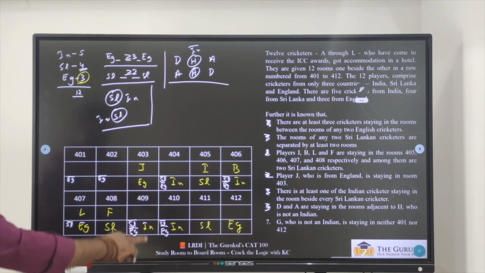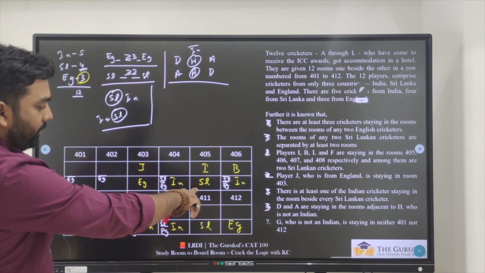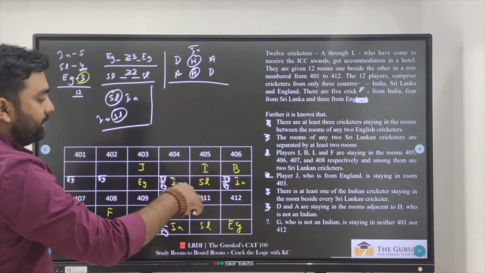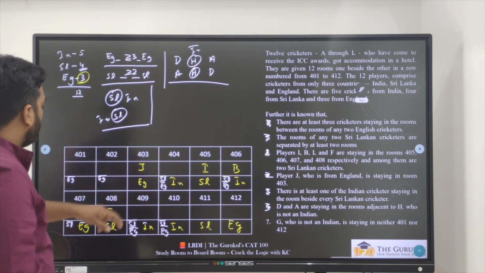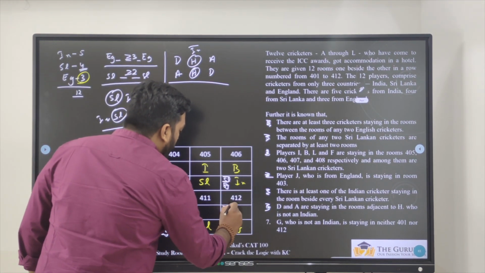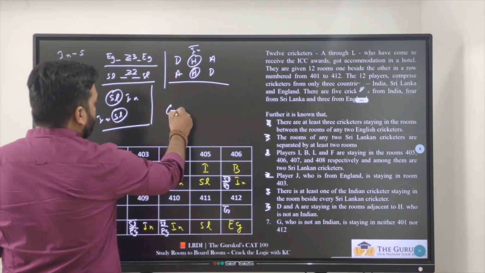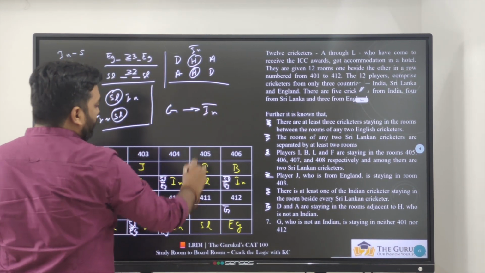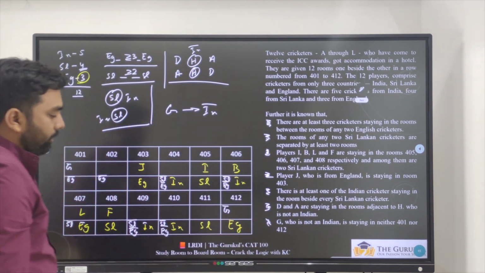Okay, next G, leave about that in between thing, who is not an Indian, we'll come back to that later. G is staying neither in 401 or 412. G is not staying in 401, so G cannot come here. G is not staying in 412, G cannot come here. And G is not an Indian. Perfect. The last statement is also done.